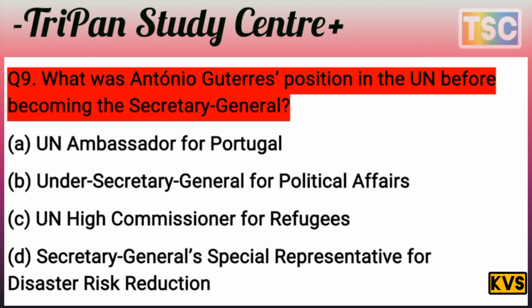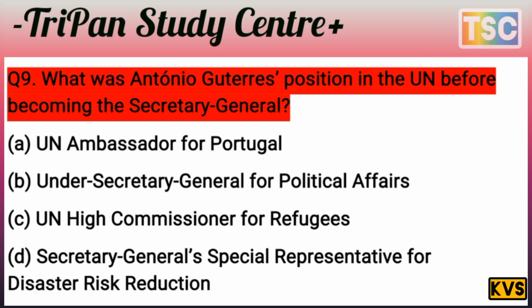The options: A, UN ambassador for Portugal. B, Under-Secretary-General for Political Affairs. C, UN High Commissioner for Refugees. D, Secretary-General's Special Representative for Disaster Risk Reduction. That's an important option. First of all, test your knowledge. I give a few seconds for you. You must have a thought of your answer.